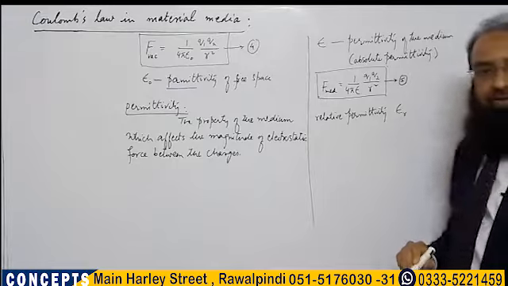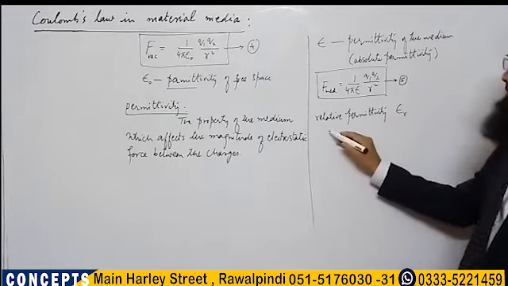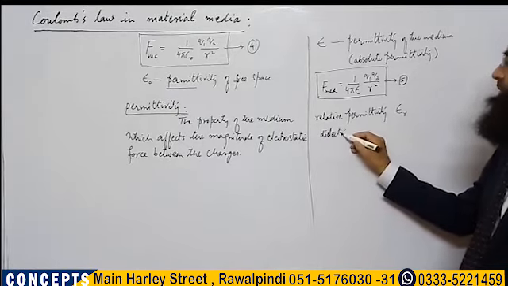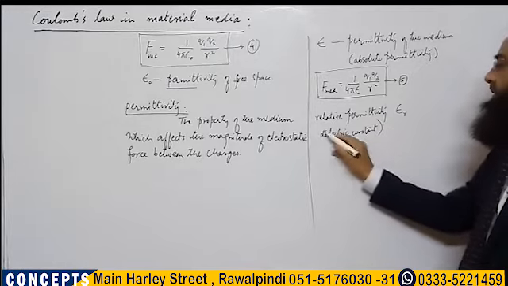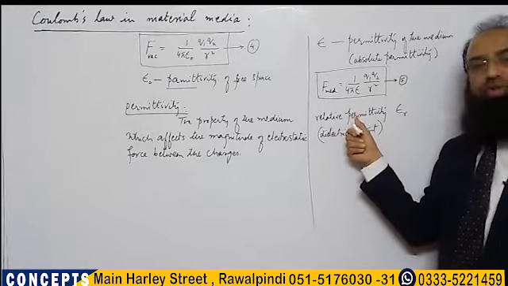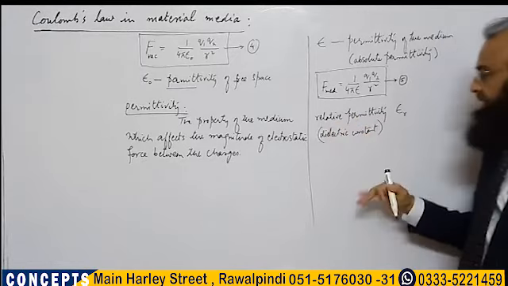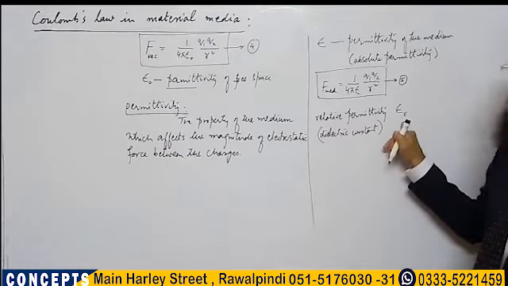This is relative permittivity, and there is another name for this constant, also known as dielectric constant. In physics, we usually don't use the words relative permittivity. Instead, we use dielectric constant, represented by epsilon r.